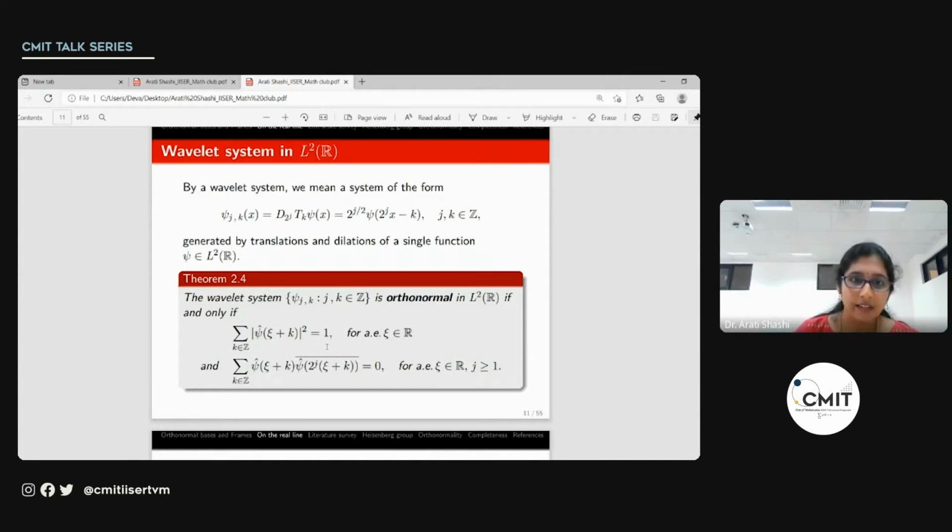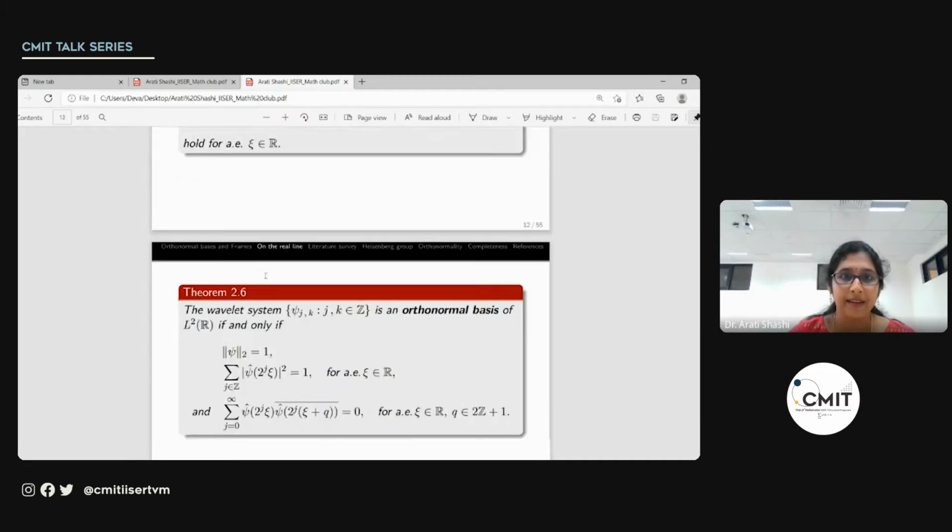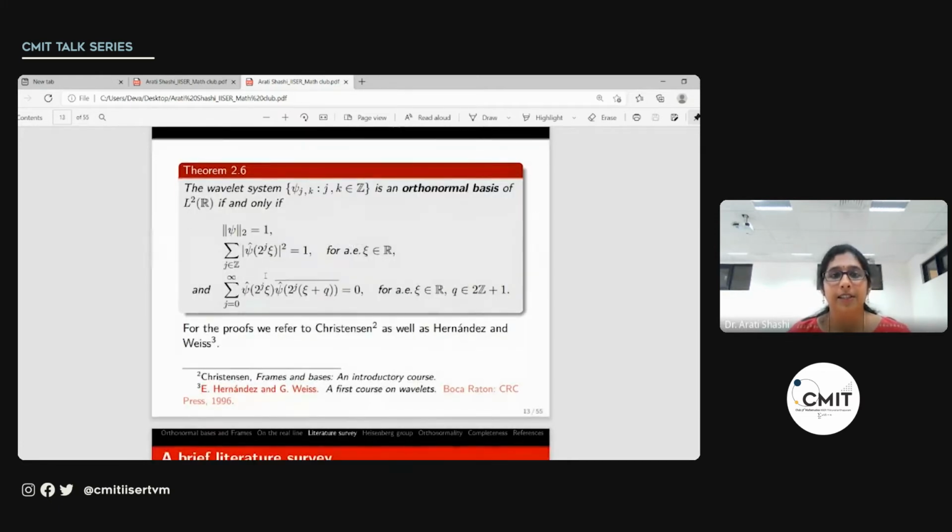This is also given in terms of the Fourier transform of psi. And this collection is a Parseval frame for L2 of R if and only if these conditions hold true, again given in terms of the Fourier transform of psi. And this wavelet system is an orthonormal basis of L2 of R if and only if these conditions hold true. So these are the necessary and sufficient conditions for a function psi to be a wavelet.